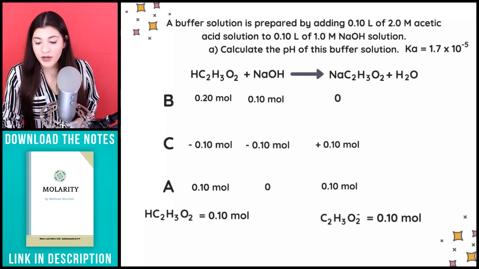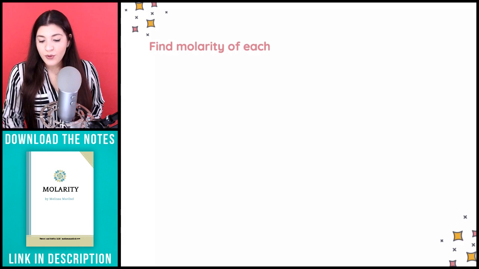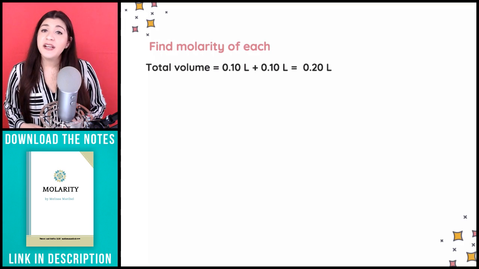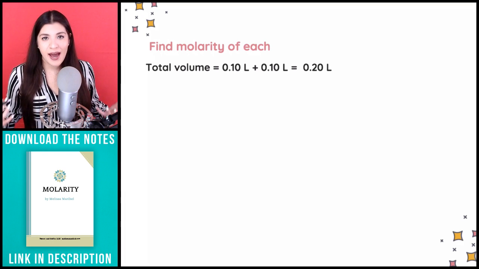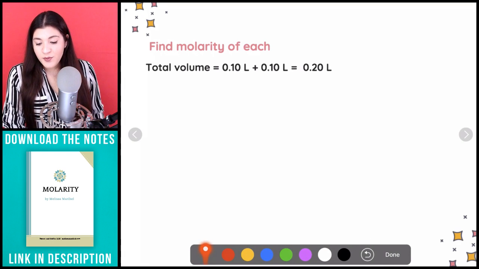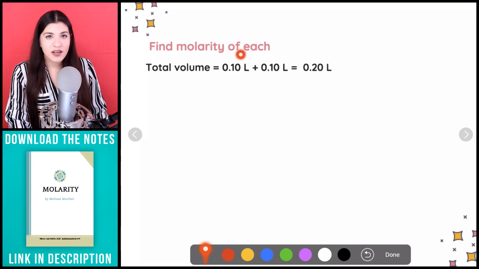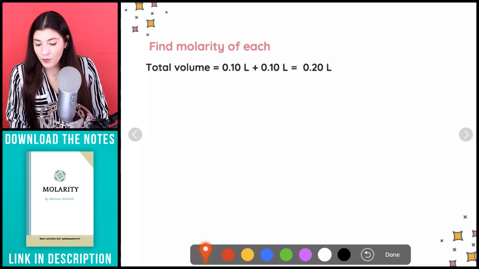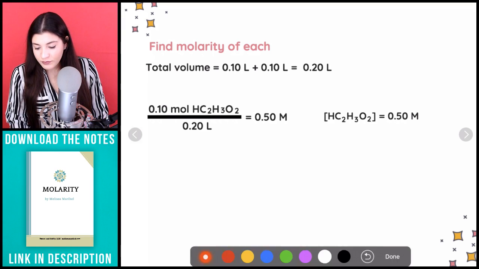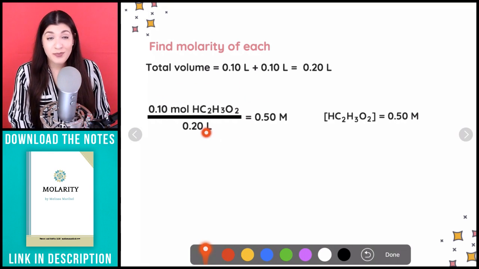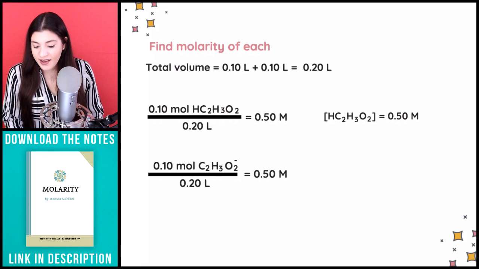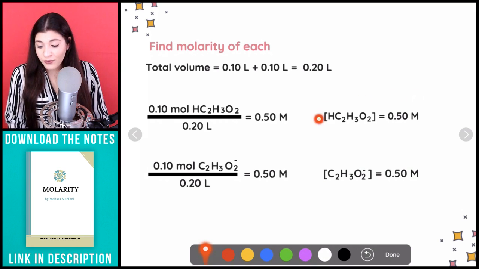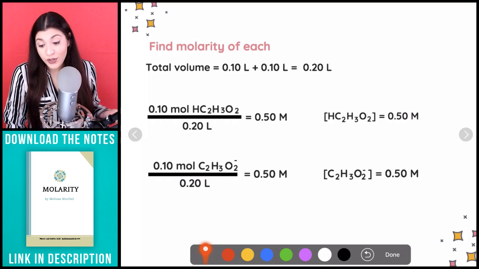And then from here, what I want to do is figure out the molarity of each. Because we have the moles, remember molarity is measured in moles divided by liters, and the specific liters that we will use is the total volume that we had initially. What we added, remember in our initial question, was 0.10 liters of acid and the same amount for our base. Adding those two together will give us our total volume. So then what I have to do now is just divide the amount of moles of our weak acid by that total volume, and that gives us our concentration, or molarity, of that weak acid. We'll do the same exact thing for our conjugate base, and this is going to be really helpful because there's a specific formula that we will use, and we'll do that now.